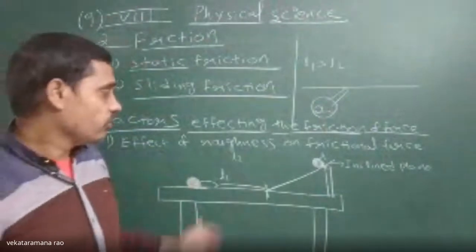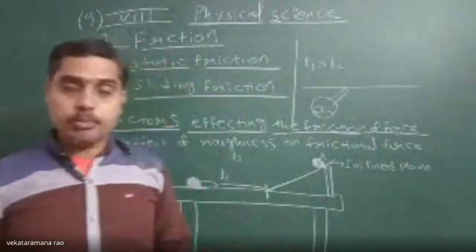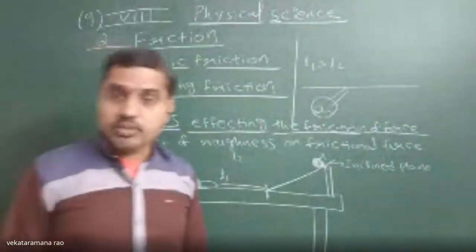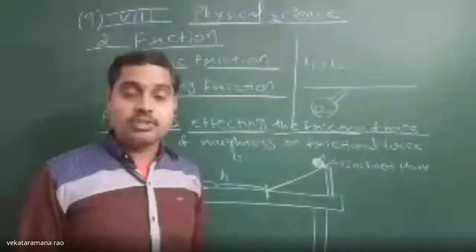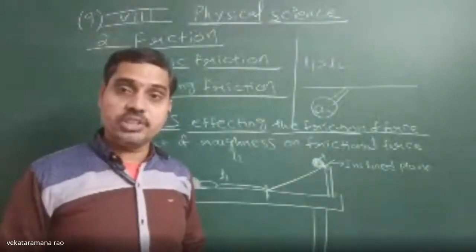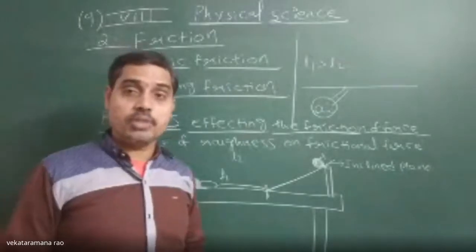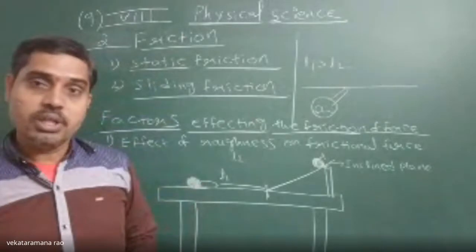That means frictional force is directly proportional to roughness. So if the roughness of the surfaces increases, frictional force will increase. As a result, motion of the body on rough surfaces will be less.